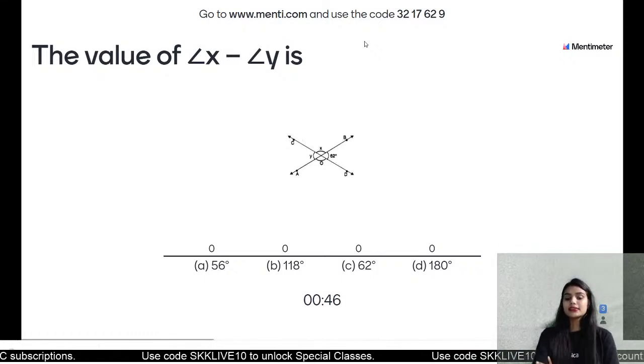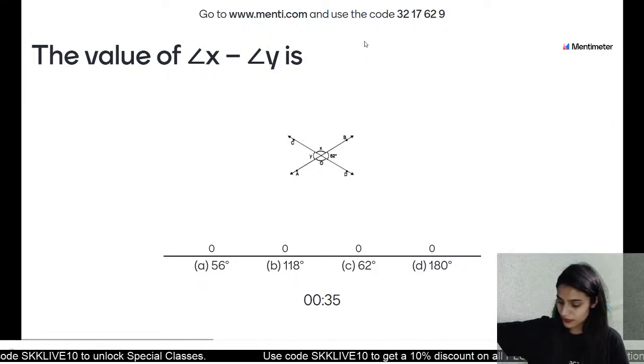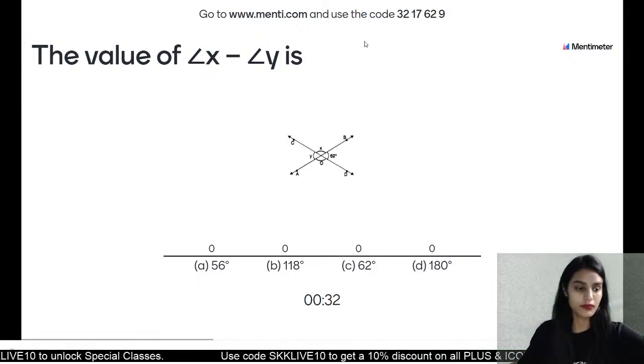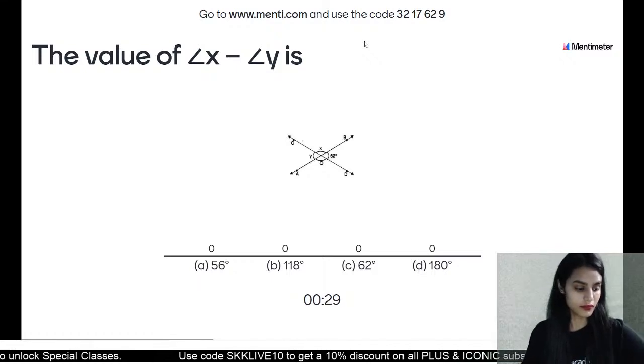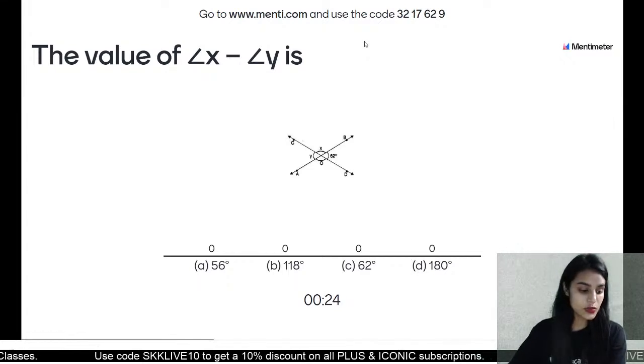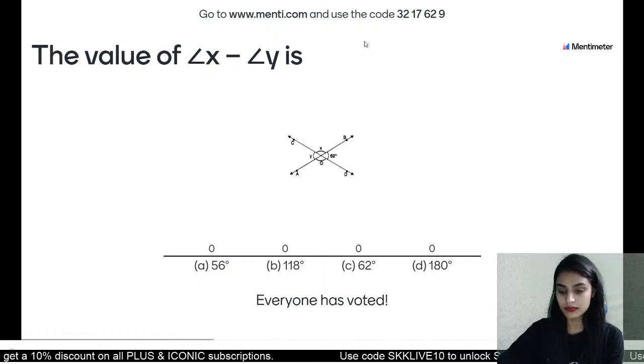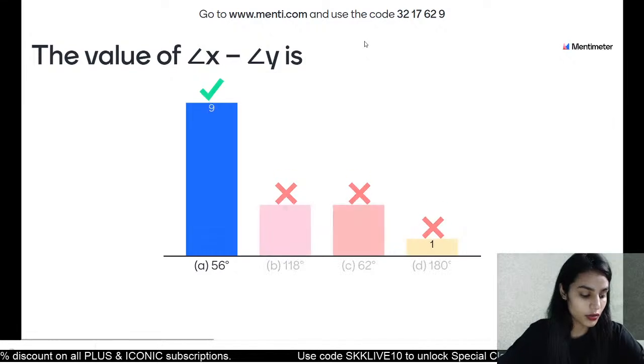So what is angle X minus angle Y? Class, last 23 seconds to answer.